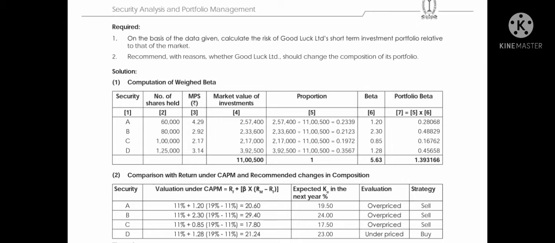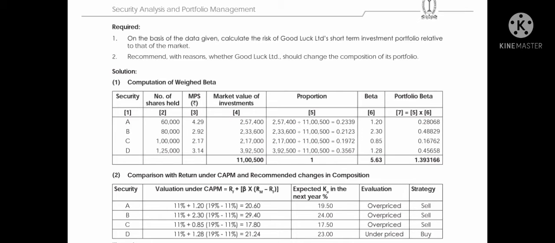And secondly, we need to advise whether to buy, hold or sell the shares. So we already know the formula for calculation of expected return: risk-free return plus beta times the market return minus the risk-free return rate.